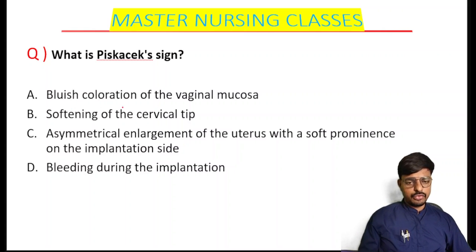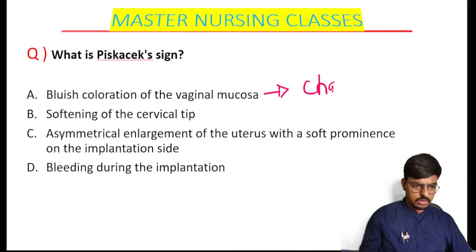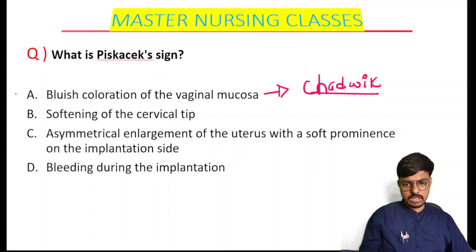Option A says the bluish coloration of the vaginal mucosa. As I told already, if the vaginal and cervical mucosa turn to a bluish gray discoloration, what do we call this? That is the Chadwick sign. So option A is not our answer.